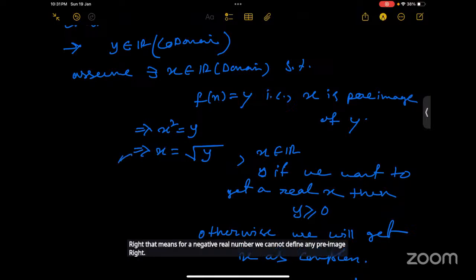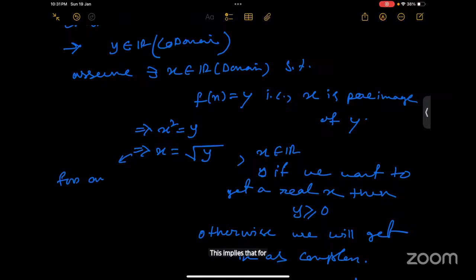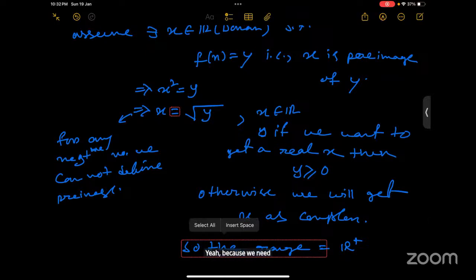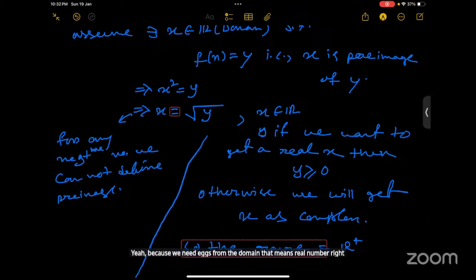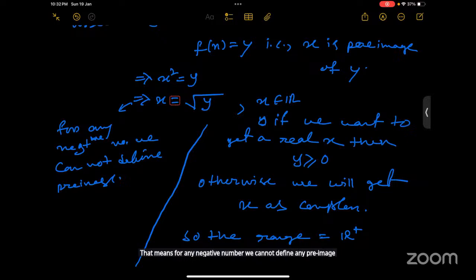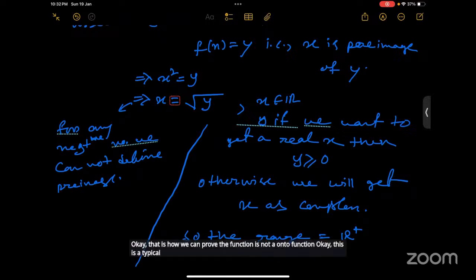This implies that for any negative number, we cannot define x. When complex numbers are coming, it is not defined. Yes, because we need x from the domain, that means a real number, right? That means for any negative number, we cannot define any pre-image. That means the function will not be onto. Okay, that is how we can prove the function is not an onto function. This is a typical method you have to follow.